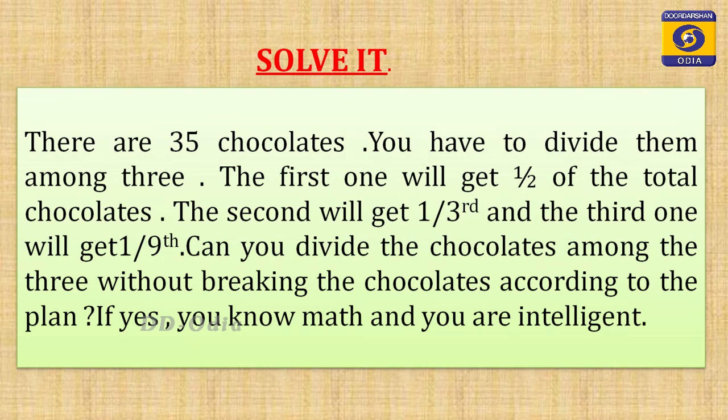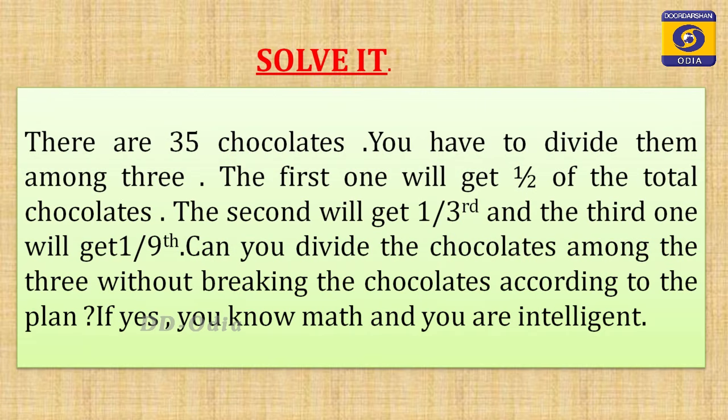Okay? Okay. Before that, all of you try to solve a problem. So, this is your problem. This problem is related to mathematics. All of you try to solve it. There are 35 chocolates. You have to divide them among 3. The first one will get half of the total chocolates. The second will get 1/3 and the third one will get 1/9. Can you divide the chocolates among the 3 without breaking the chocolates according to the plan?